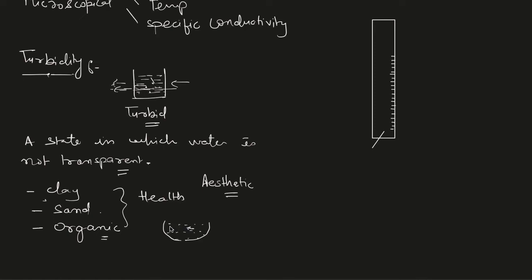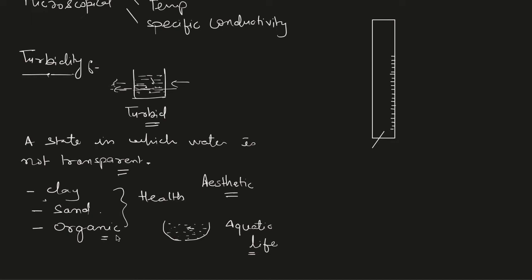That may lead to some waterborne diseases, so because of that reason also, it is not desirable. Other than that, in a water body, because of the turbidity, aquatic life may be hampered. Fishes may not survive in such water. So these problems are also associated with turbidity.